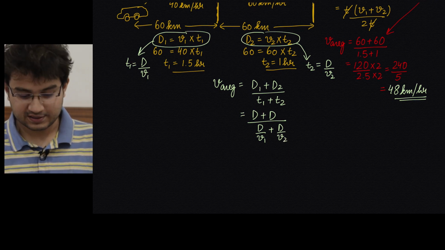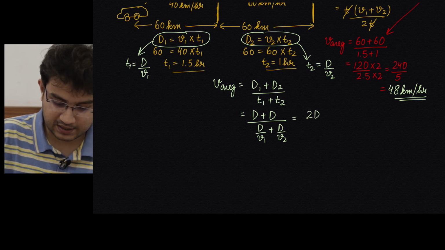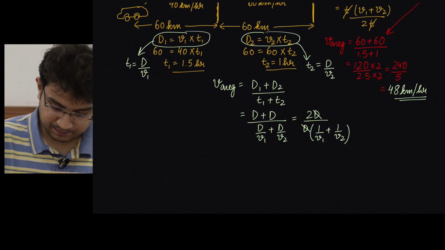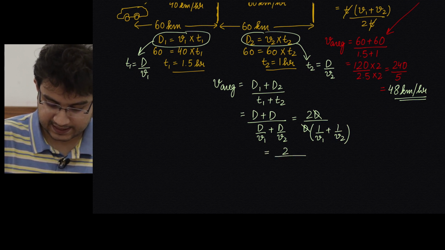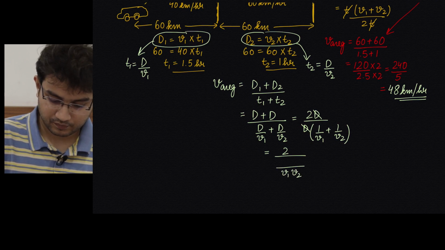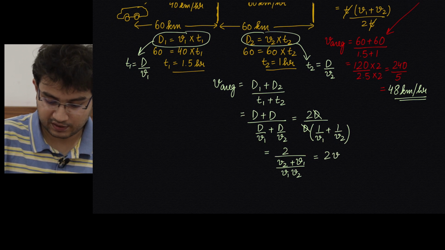So this is becoming slightly complex because now in the denominator you have a fraction. So this is 2d, and in the denominator you can take d as a common factor. You get 1 by v1 plus 1 by v2, and this d you can cancel with d up here. You can further simplify this by taking the LCM in the fraction in the denominator. So it would be V1 V2, and we get V2 here plus V1 here. The V1 into V2 will go up, so what you really get is 2 V1 V2 upon V1 plus V2.